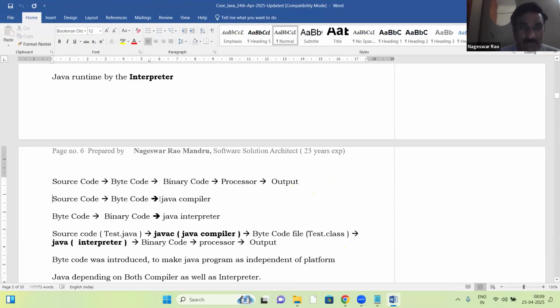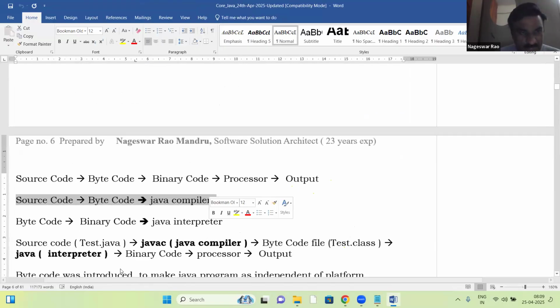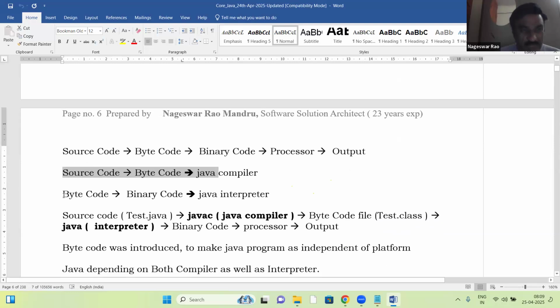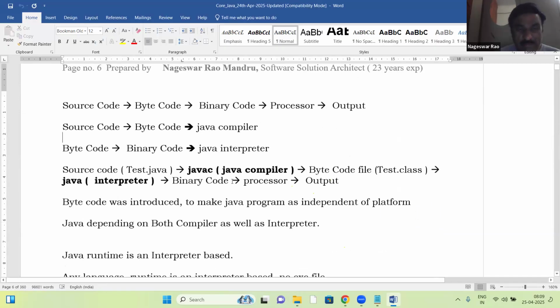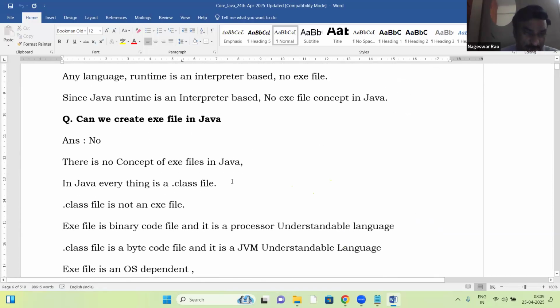See, source code to byte code is converted by the Java compiler. The Java compiler checks for all errors. If no errors, it converts into a dot class file. That byte code file is converted to binary codes and executed by the Java interpreter. So Java depends on both compiler as well as interpreter. This we discussed yesterday.